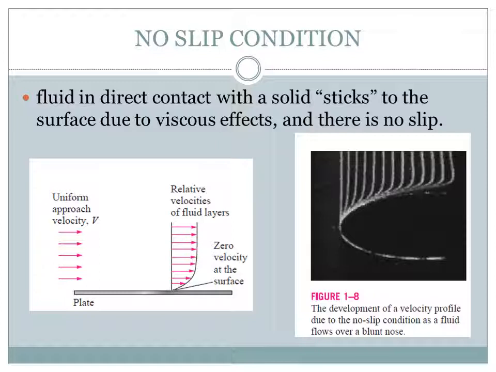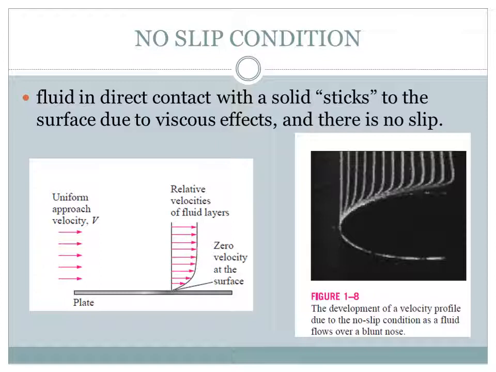I repeat, the velocity of the layer of fluid which is in contact with a solid surface will be 0. It is called the no slip condition, and the velocity increases gradually when it moves upwards from the solid surface.